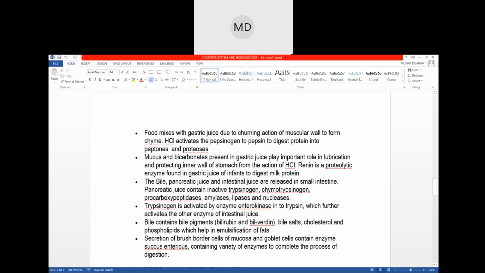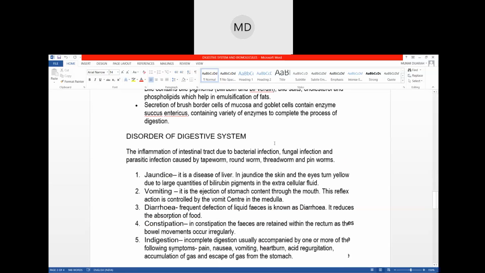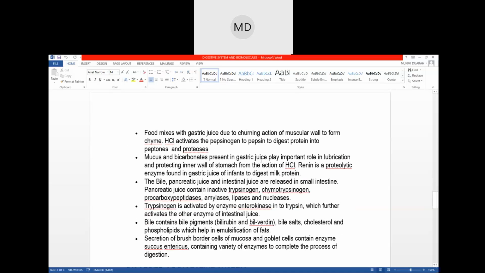HCl is present in the gastric juice, the juice in the stomach. I don't know if you have heard of such incidents, but some people, mainly alcoholics, suffer from gastric problems, and then their stomach will burst.